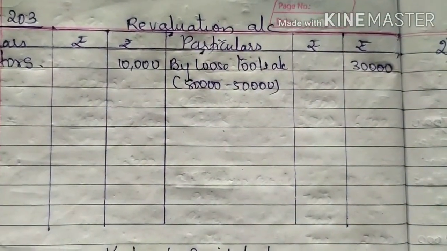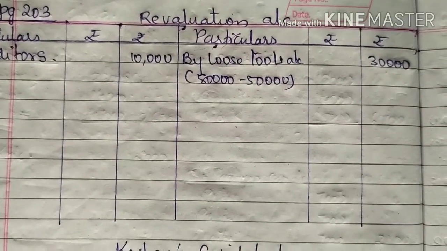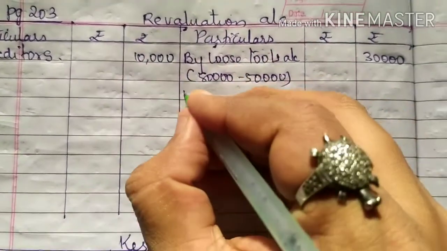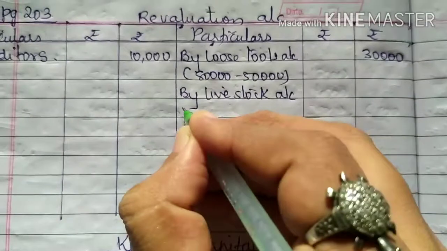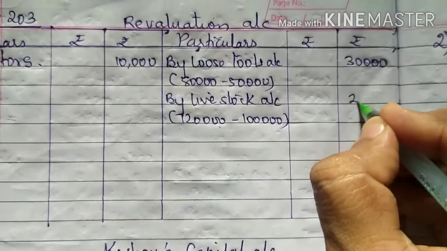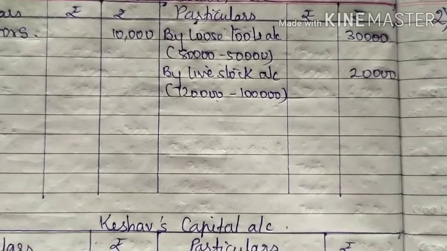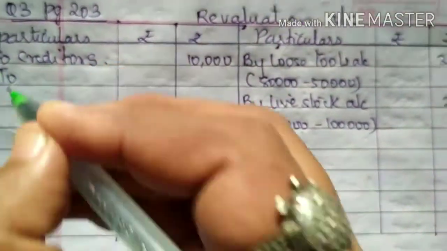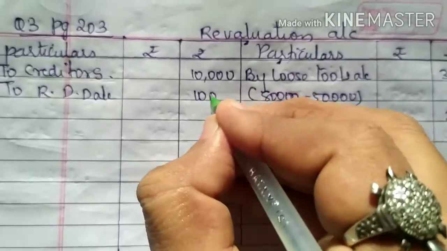Then you have livestock. Old value is 1 lakh rupees and the new value is 1,20,000, meaning the value of livestock has increased, so it is a profit for the business. So by livestock account, in bracket you write 1,20,000 minus 1 lakh rupees, you will be getting 20,000. RDD was maintained at rupees 10,000. RDD is a loss for the business. So write on debit side to RDD account 10,000 rupees.